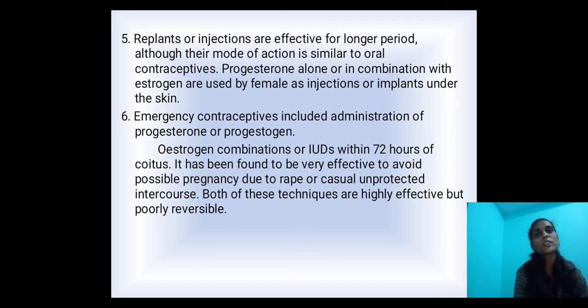Emergency contraceptives include administration of progestogens or progestogen-estrogen combinations, or IUDs, within 72 hours of coitus. It has been found to be very effective to avoid possible pregnancy due to rape or casual unprotected intercourse. Both of these techniques are highly effective but poorly reversible.